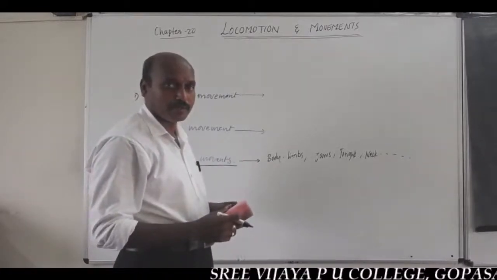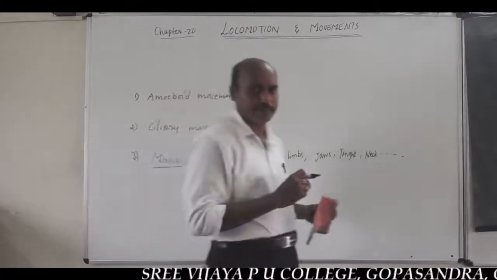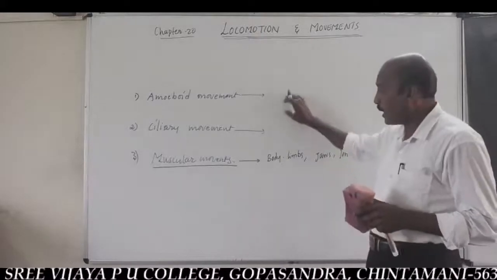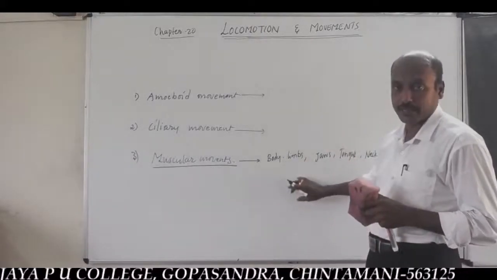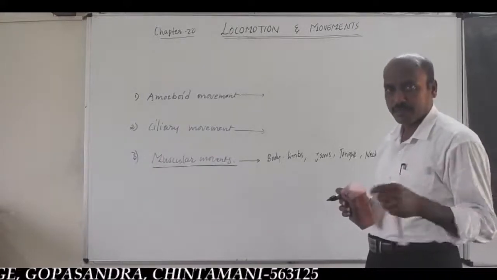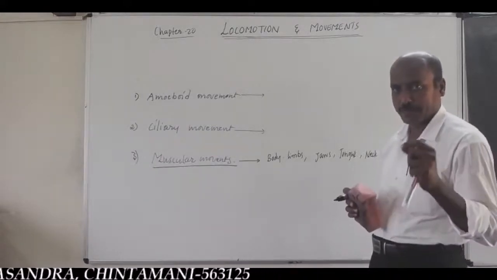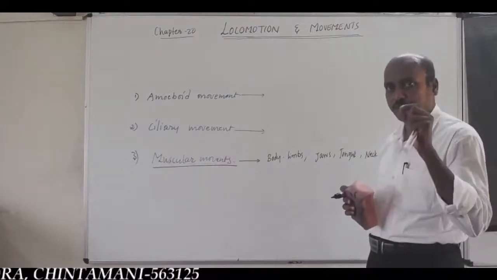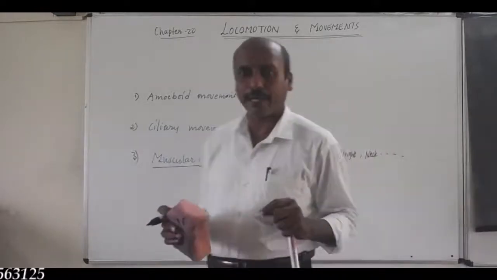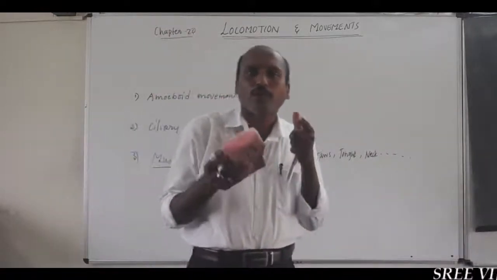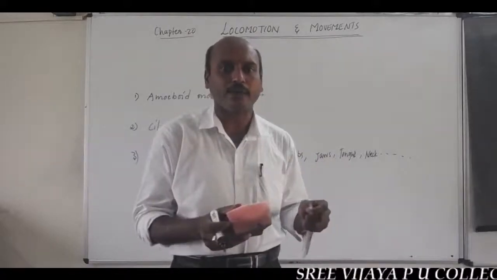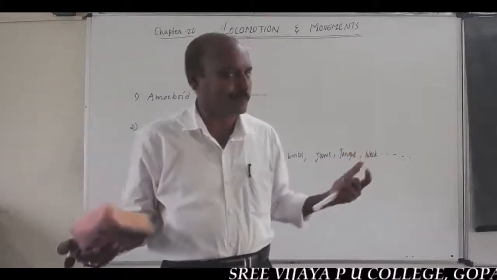Very important. So, in man, all kinds of movements are there. Example, amoeboid movement exhibited by macrophages and different types of leukocytes. Ciliary movement exhibited by tubular internal structures of our body, like the respiratory tract and oviducts of the female reproductive system.